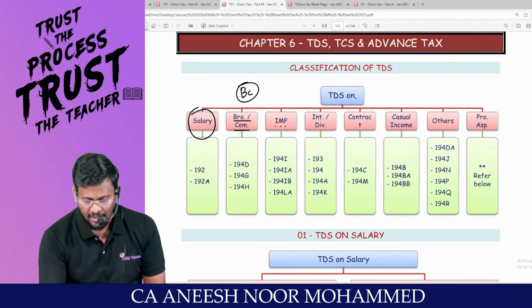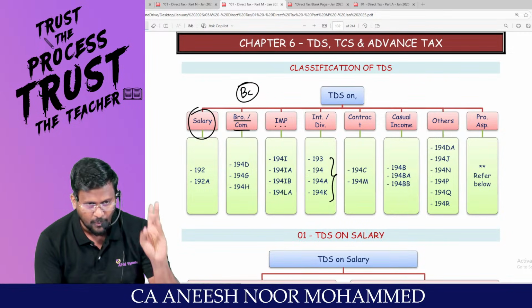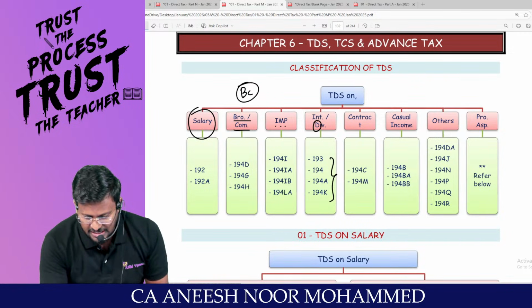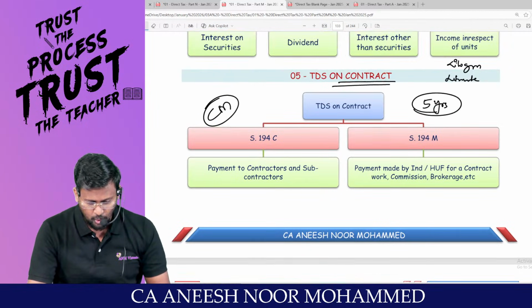Are you all ready with me? Fourth one, four sections: 193, 194, 194A, 194K. D stands for dividend. Fifth one is TDS on contract. There are two sections.